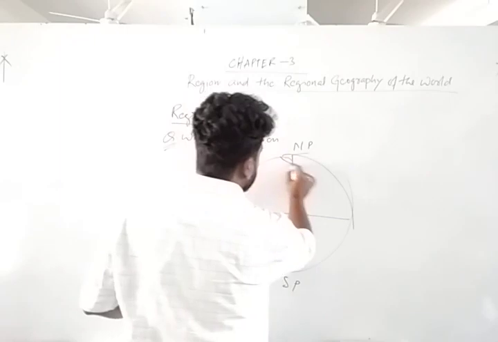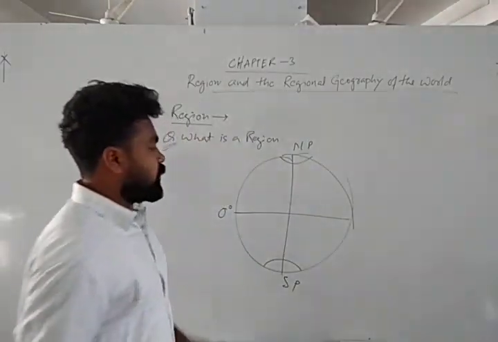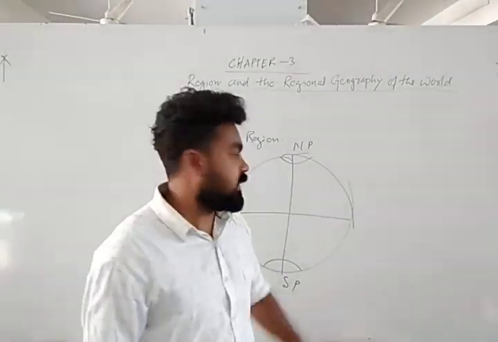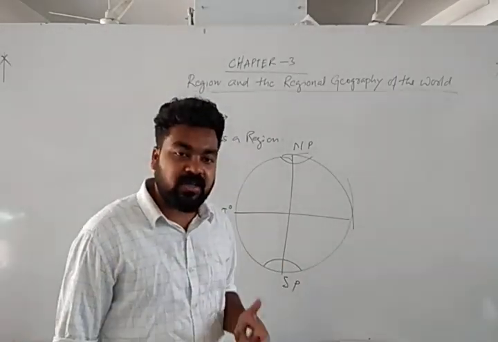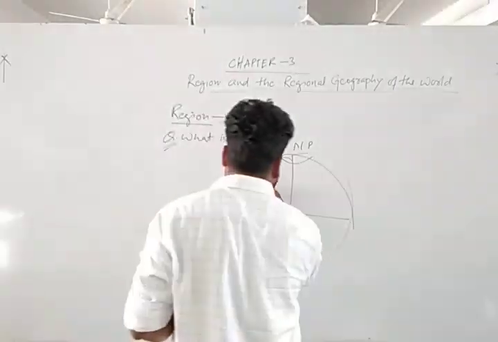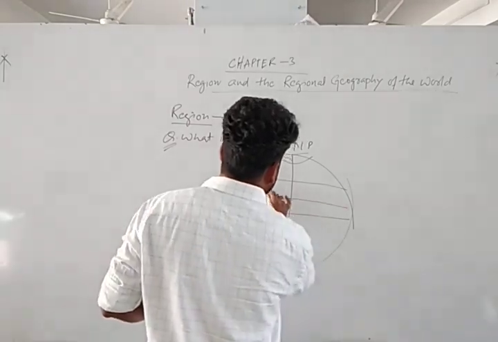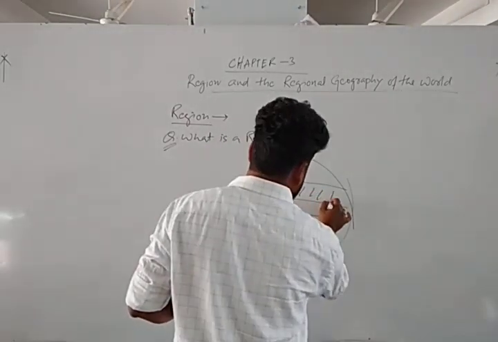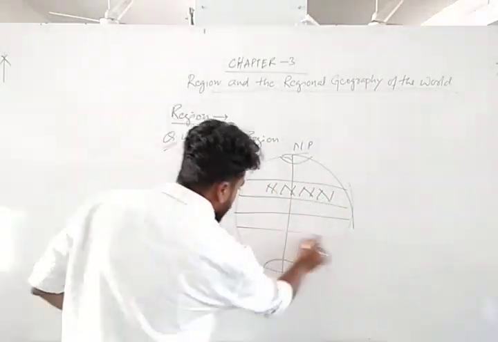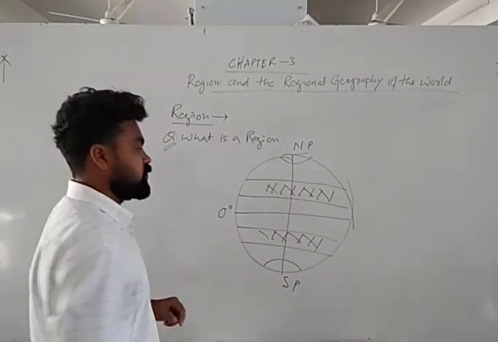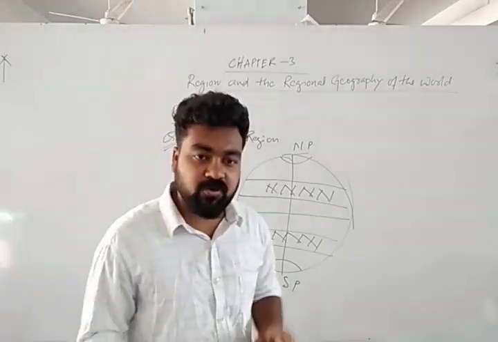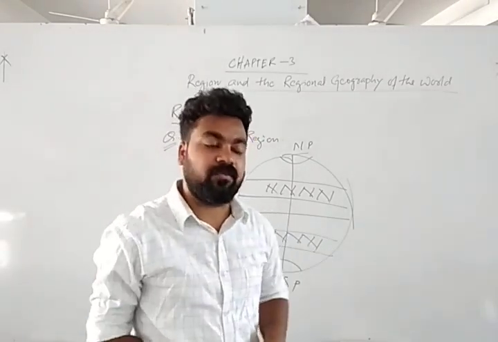So in polar regions, what happens? In the polar region, the number of inhabitants is very low. The density of population is very low. Over the equator also the density is low, but in the mid region, that is the tropical region, the density is high. So why is density high? Why is density low in the polar region? Why is density high in the tropical region? We should know these things. That's why we study regions in regional geography.